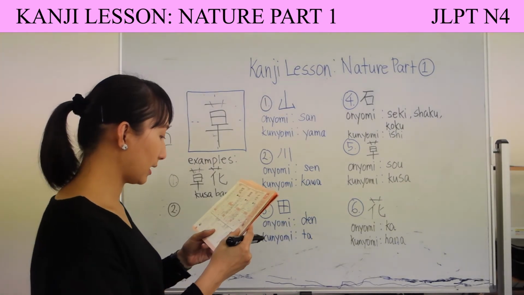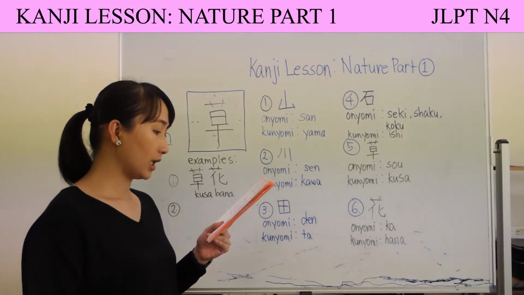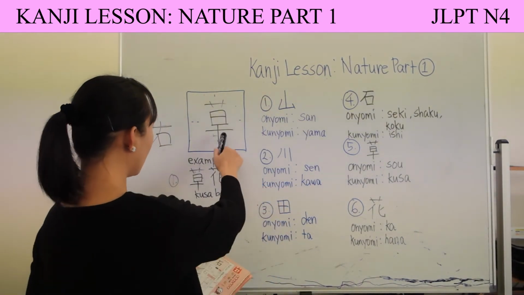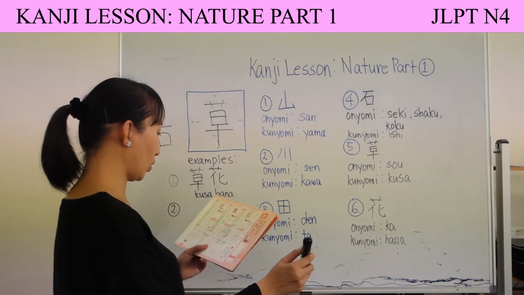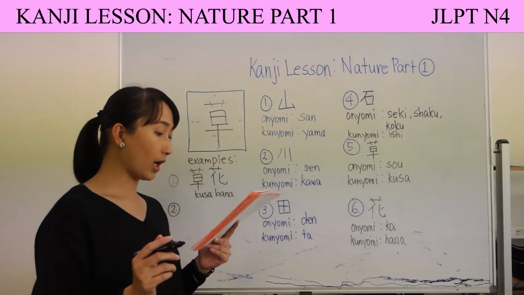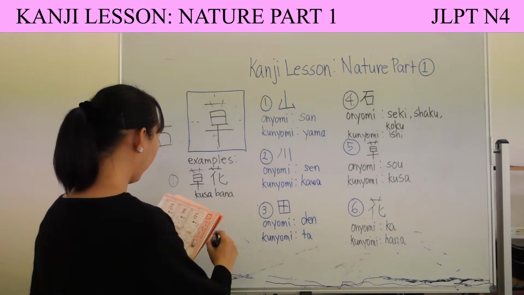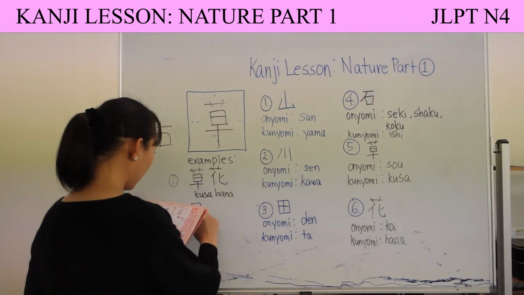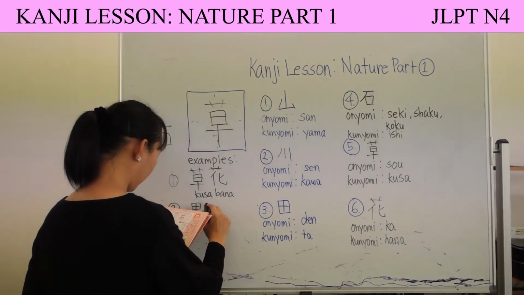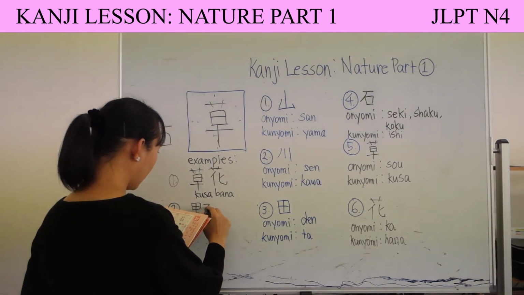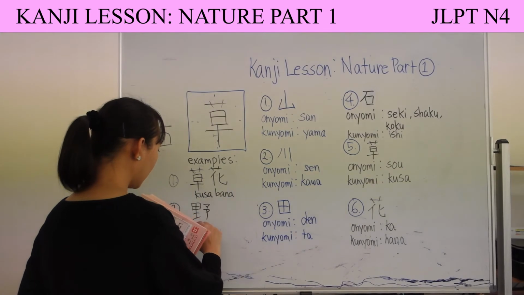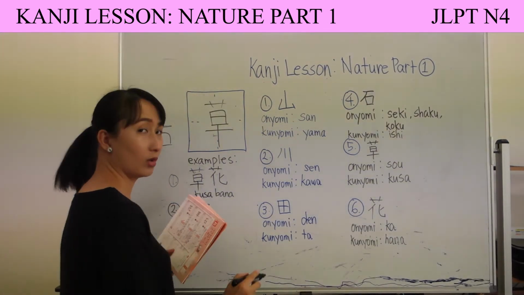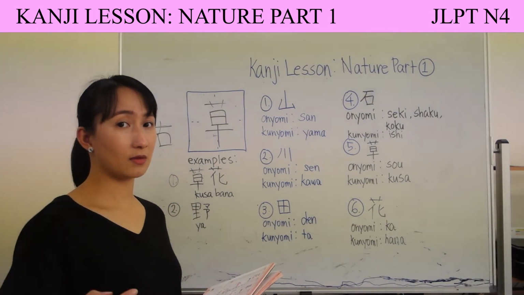And the other example that I have for you is yaso. The other reading for this kanji is so. Yasai no ya, and then so. This is ya, from yasai. Yasai means vegetable.